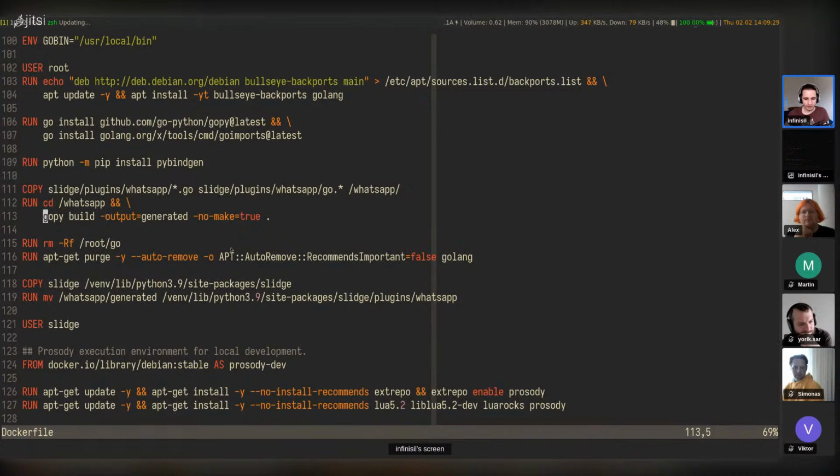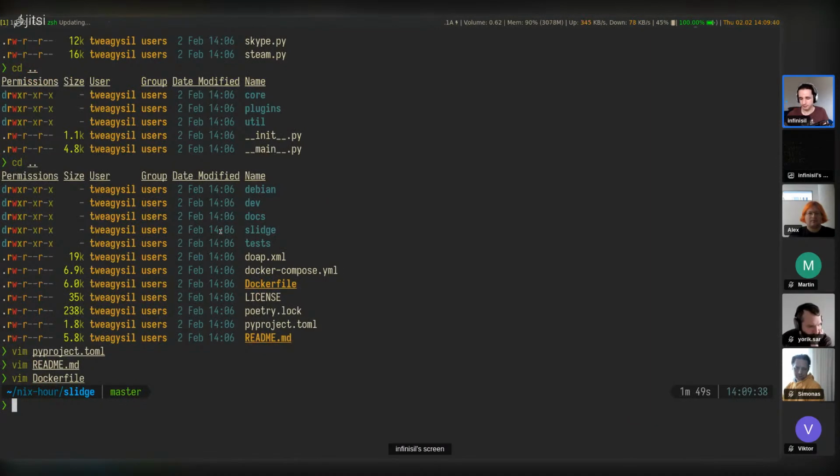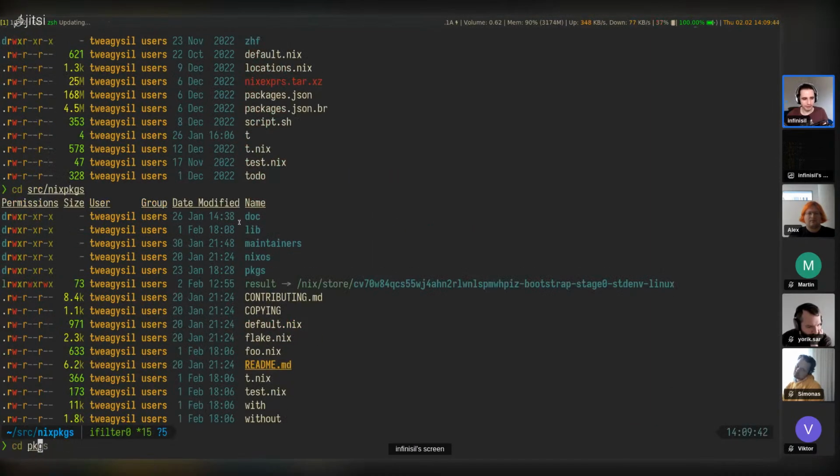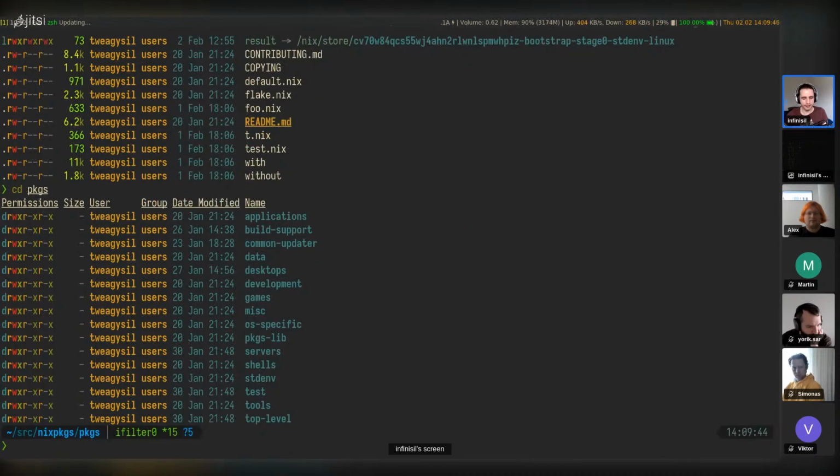But this looks fairly complicated. I don't want to dive fully into it, but let's try to look at, for example, one example in Nix packages where this might be done. So to find this, let's try searching for build Python application.